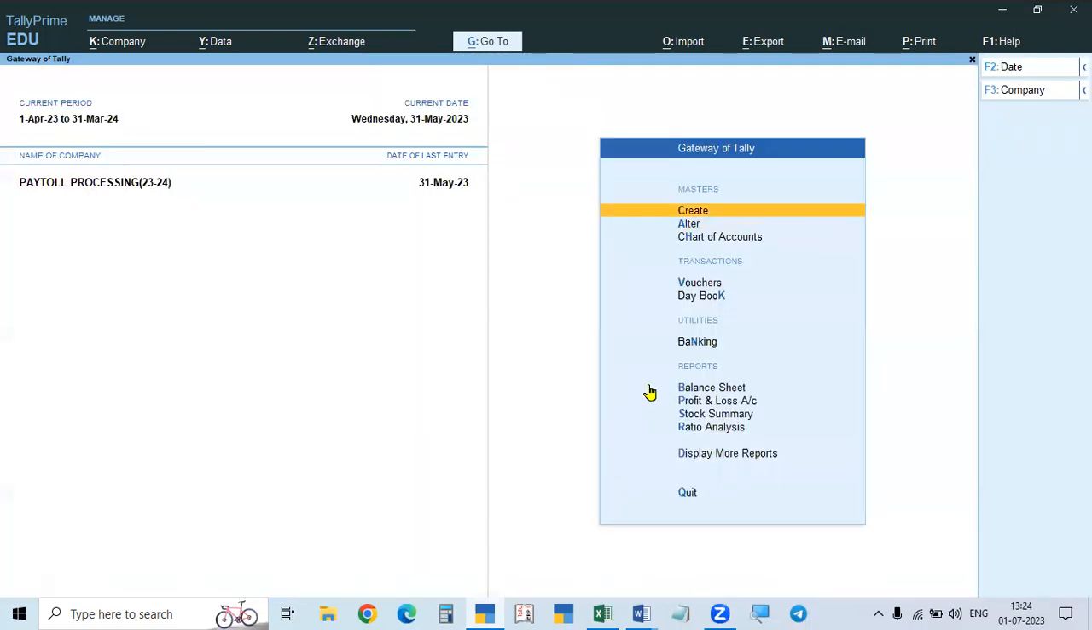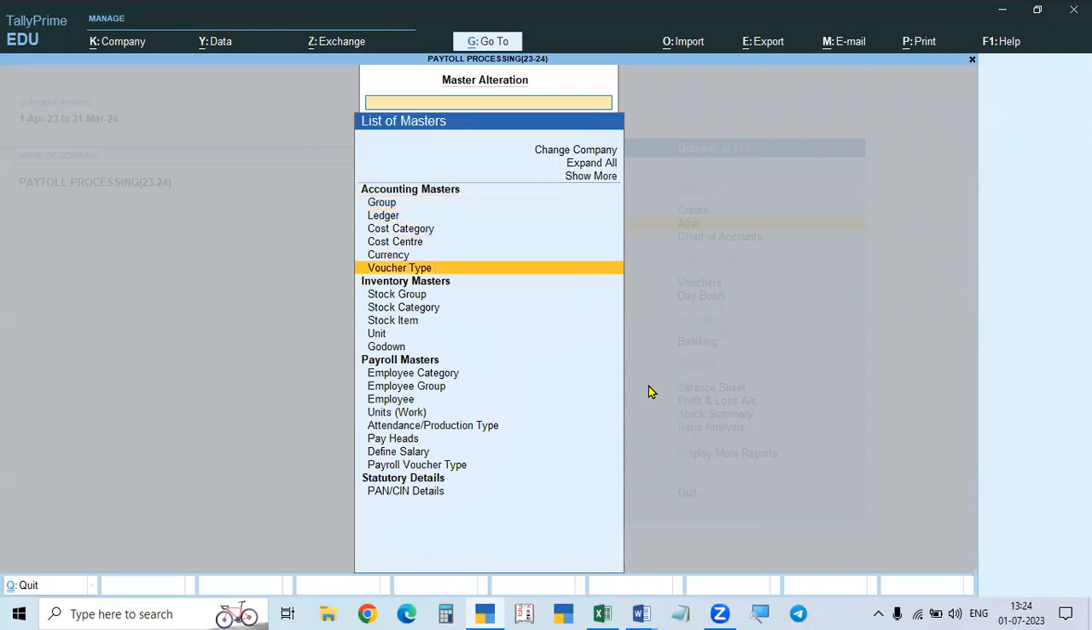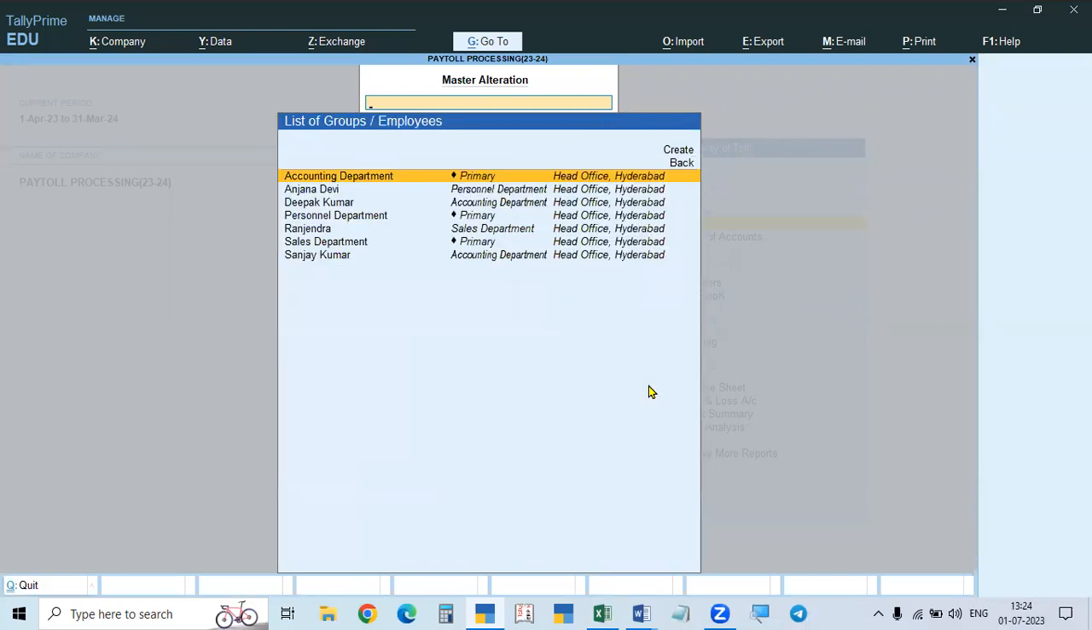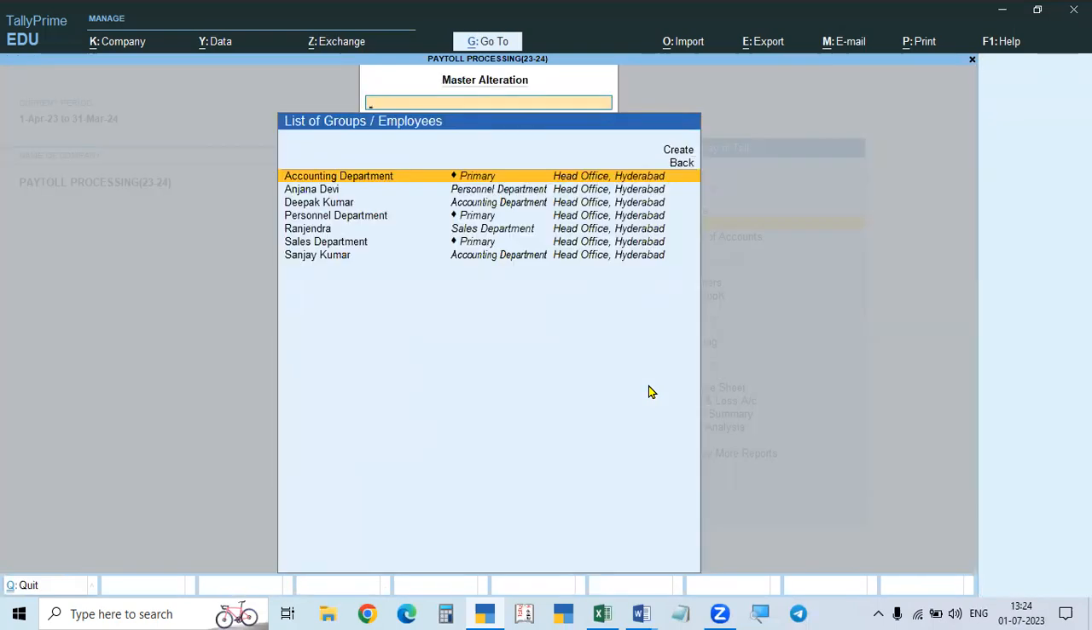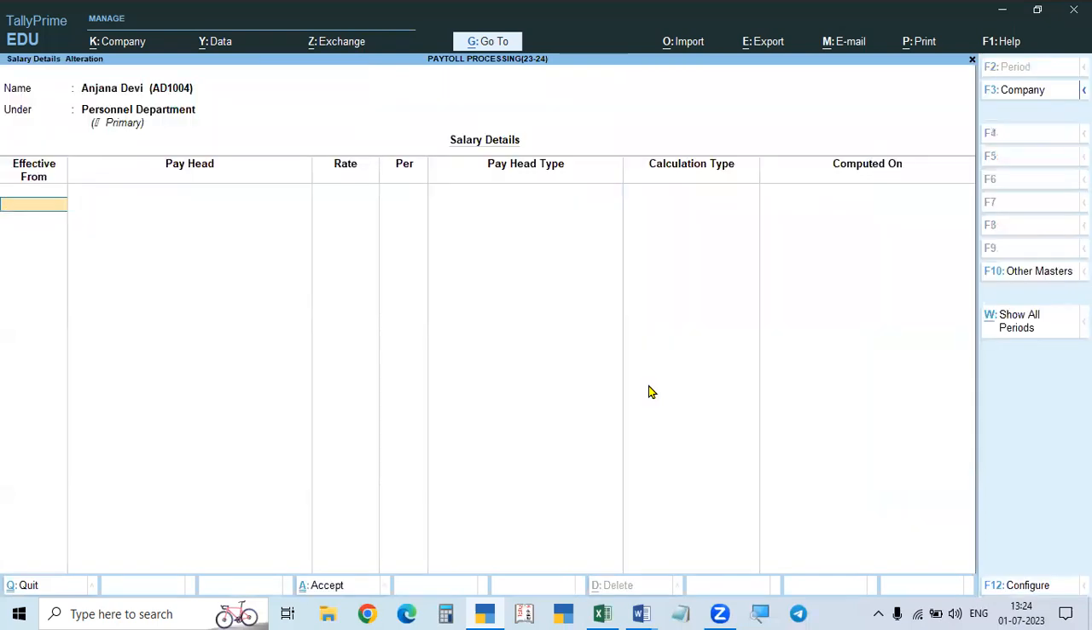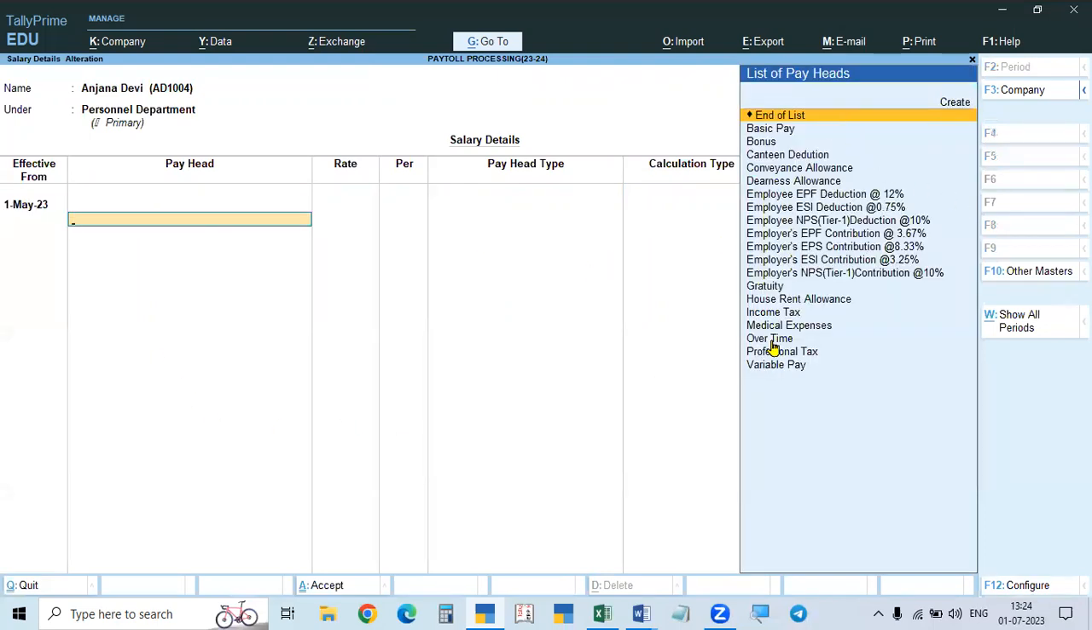Okay. So in this case, we go to the alter button and go to define salary. We select a department. If the salary is the same for all the employees in one department, we can define it directly in the department. Or if the salary is different for different people, then for each employee we have to define the salary separately. So give the effective date, that is effective from, and give all the details of the heads.